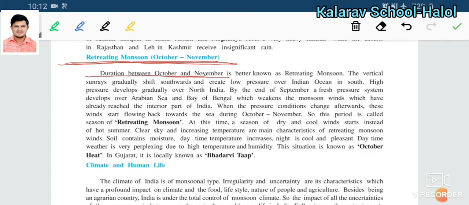The time period between October and November is better known as the retreating monsoon. The vertical sun rays gradually shift southward and create a low pressure over India, over the Indian Ocean in the south. High pressure develops gradually over North India.